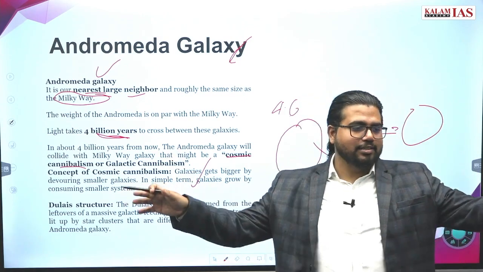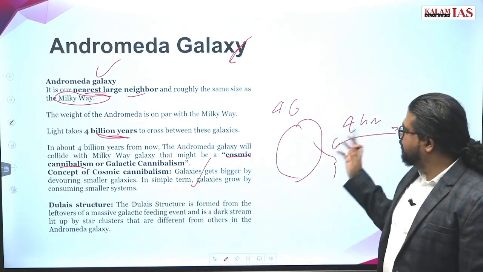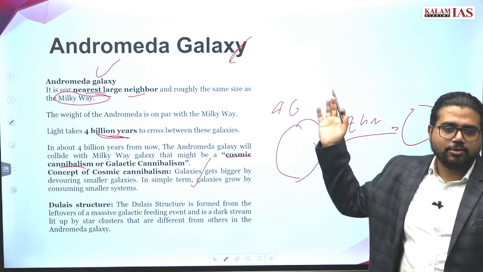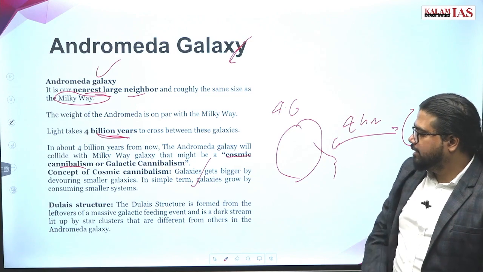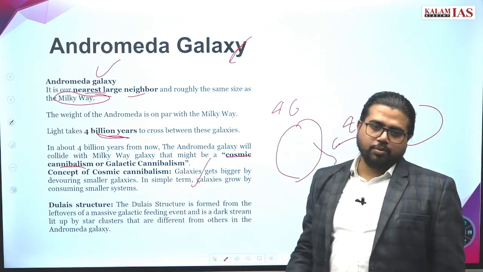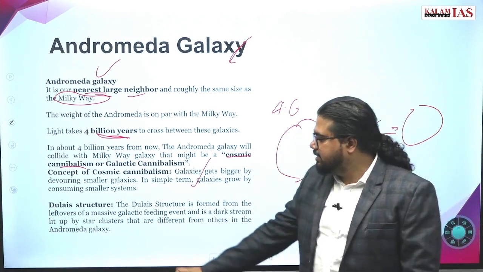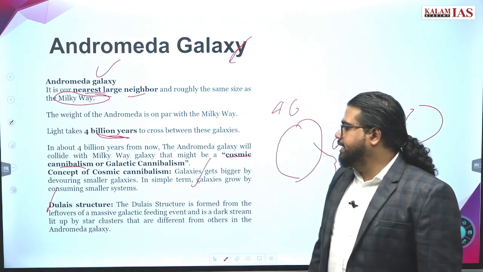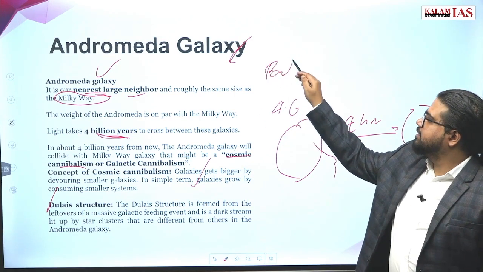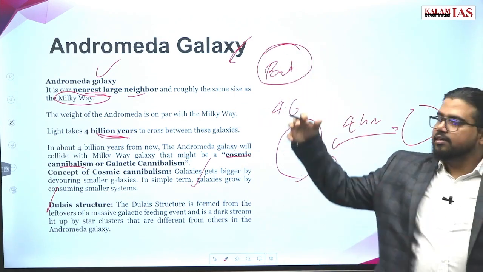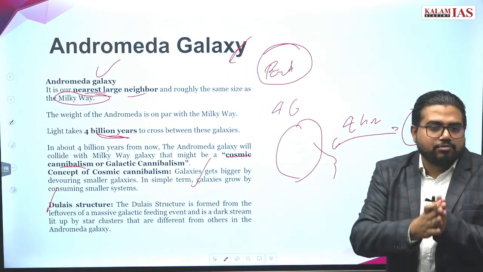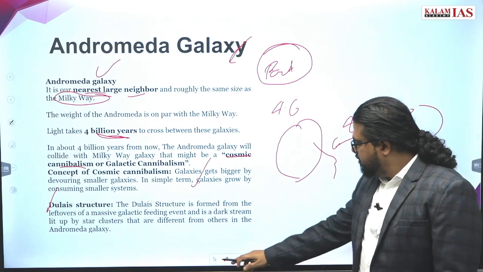You don't have to fear something like that because it is currently billions of light years away. It will take a huge time even if something like this happens, but it has the capability to exhibit this. The structure that is formed after the cannibalism of another galaxy is called a Dulles structure. It's more of a factual thing. At least remember, when you see this galaxy, these are the exact characteristics of this galaxy. Have this mental connection. Go ahead.